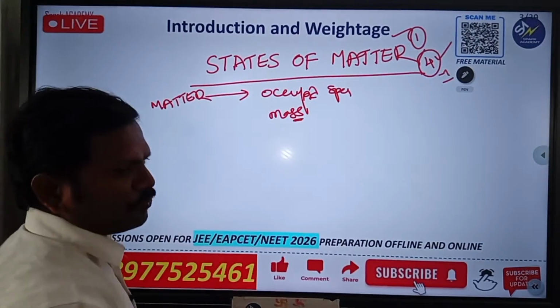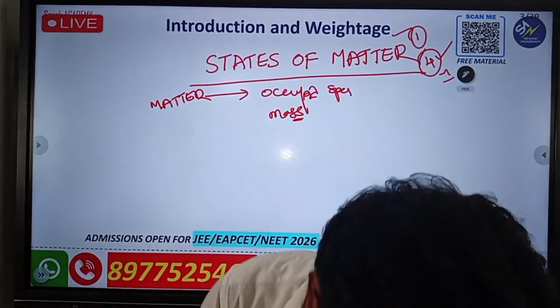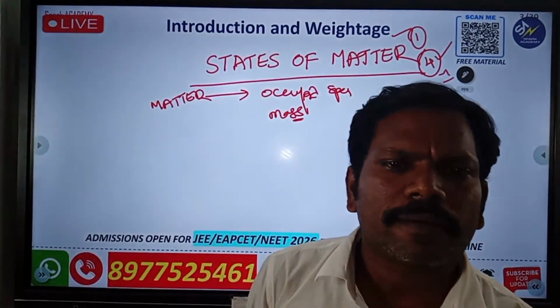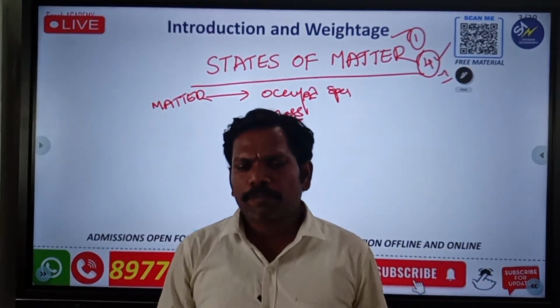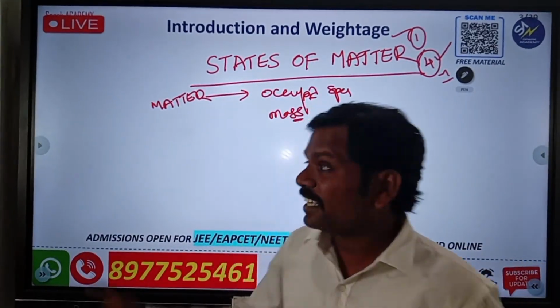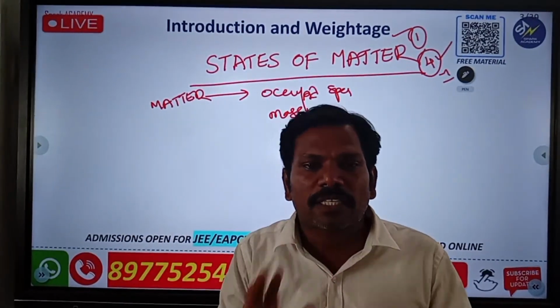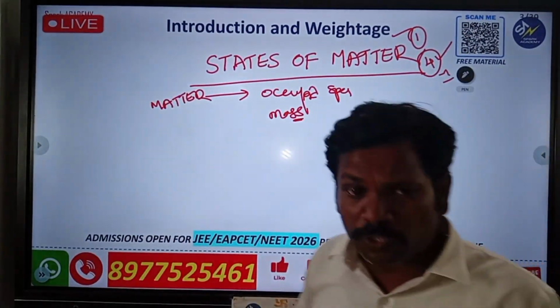For example, this pen is matter. You take this mobile, it is also matter. The table, this stand and this screen, everything is going under matter because it has some mass and it occupies space also. Yes or no? This screen occupies this much of space.